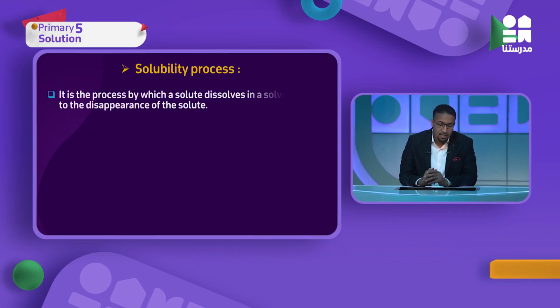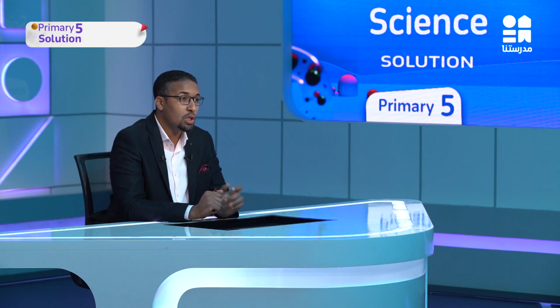Solubility process: it is the process by which a solute dissolves in a solvent, leading to the disappearance of the solute. The solute will disappear. I want you to try to dissolve a spoon of sugar or salt in a cup of water, and focus on what will happen to the solute. Will it disappear or not? I'm sure it will disappear, and I want you to try this.